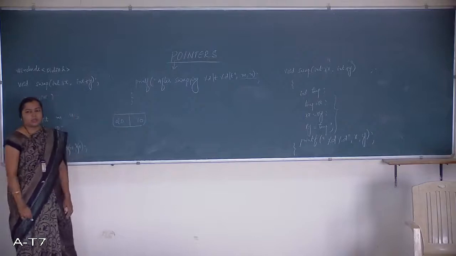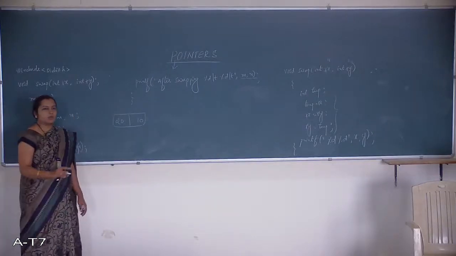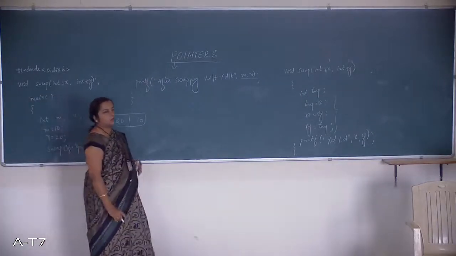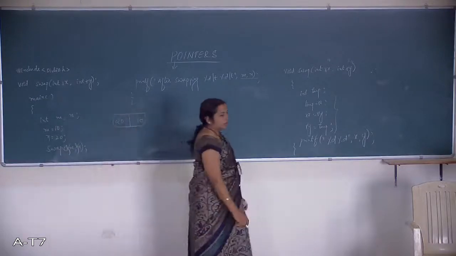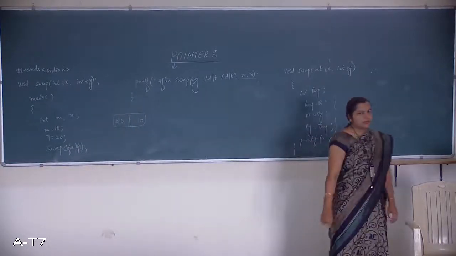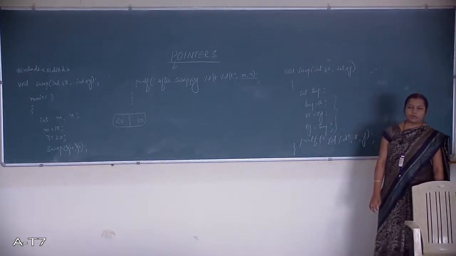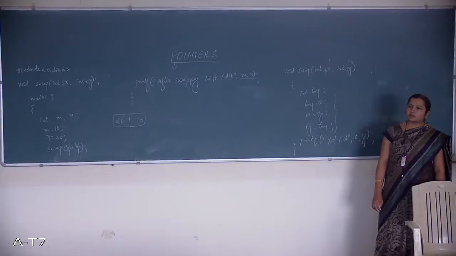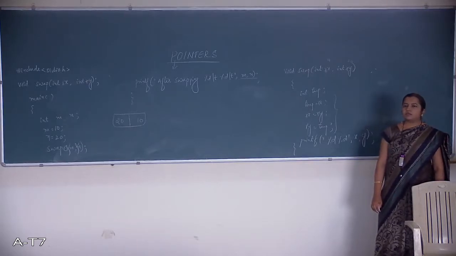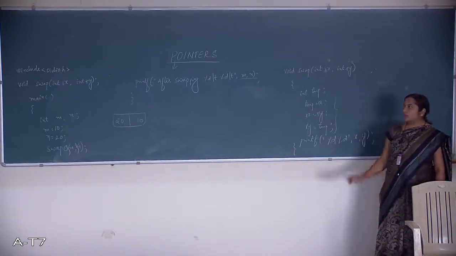That is the main advantage of pointers, because it will be pointing to the memory locations and it is going to hold only the addresses but not the data. Hence it occupies only 2 bytes or 4 bytes but not more than that. Is that clear? Make a note of this.